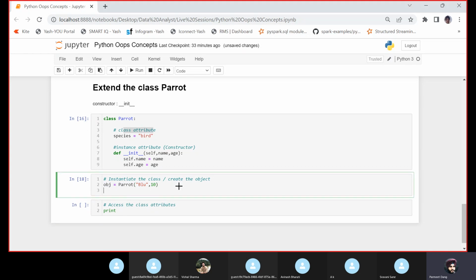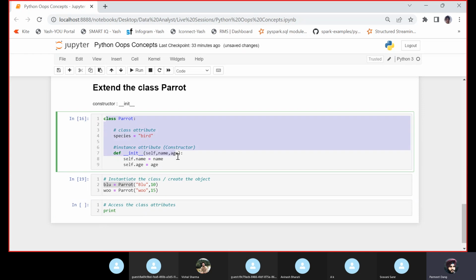I can also create another object. So let us create one object as blue, another object as Wu. Again I can call Parrot. So this is a parrot whose name is Wu and whose age is 15. Okay, so that's where you would see I have two objects.